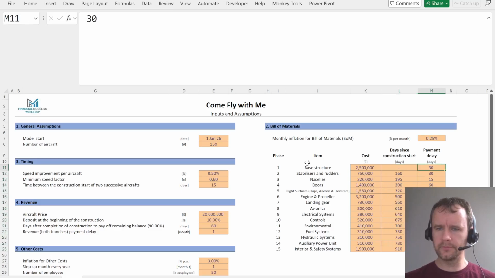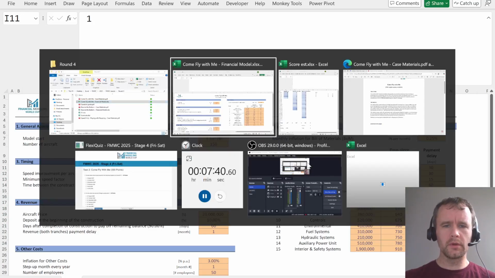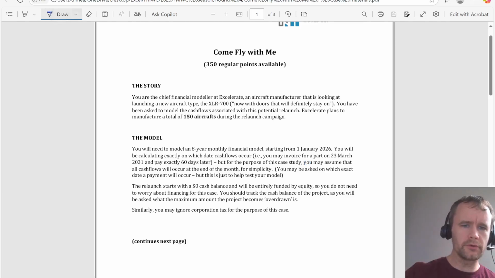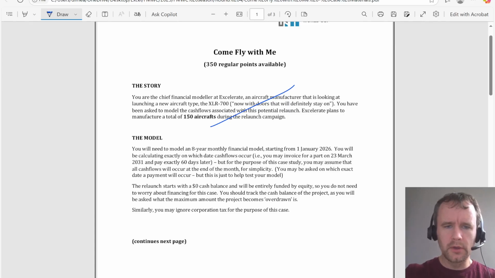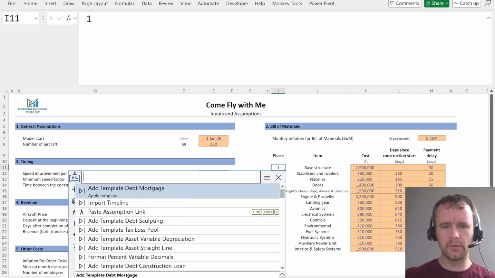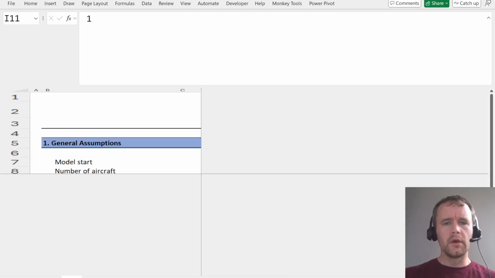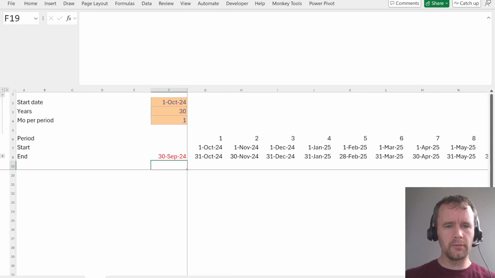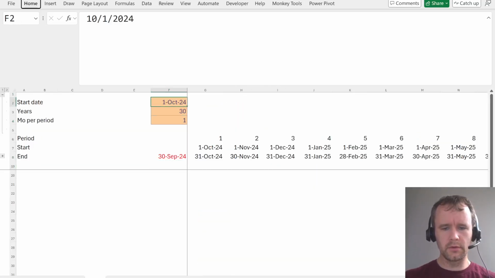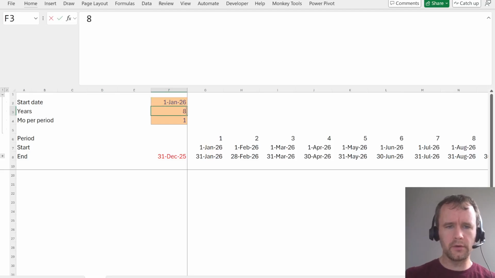Okay. All right. Sorry, where are we? Here. Okay. So let's draw. That's fine. Model an 8-year monthly financial model. All right. So let's just start by bringing in my usual timeline. Import timeline. 8-year monthly, and we've probably got a model start date right here. Yes. 8 years monthly. So yes.